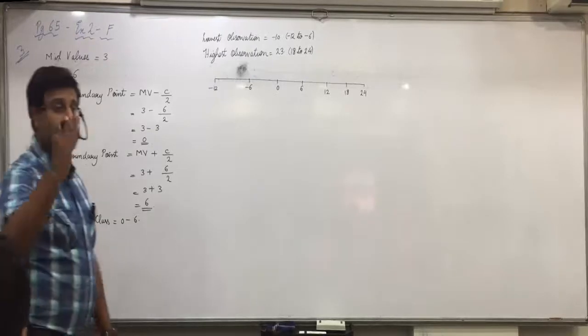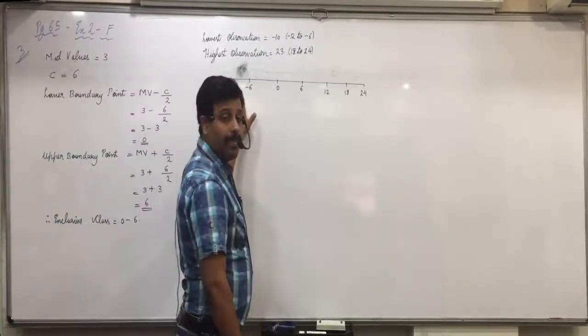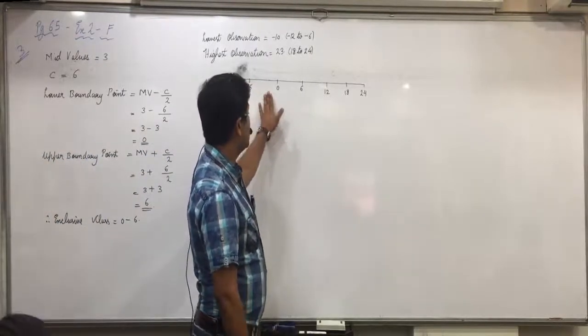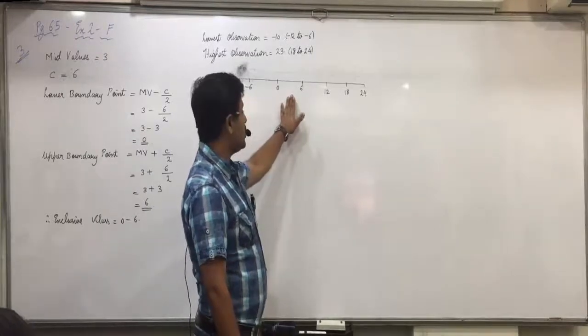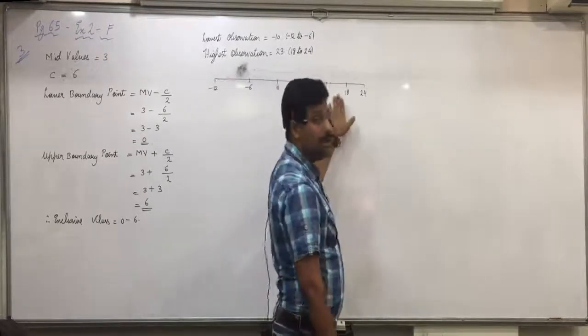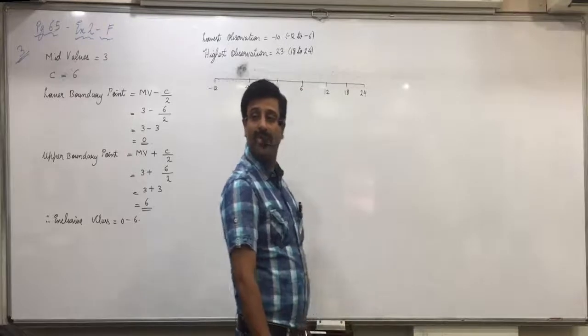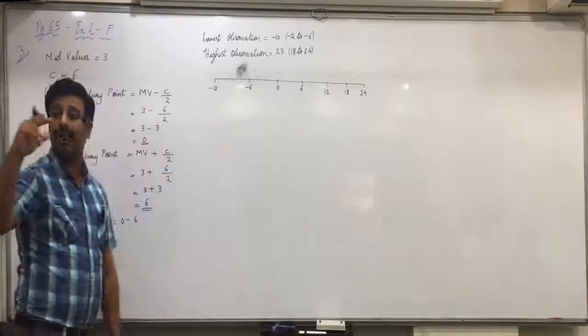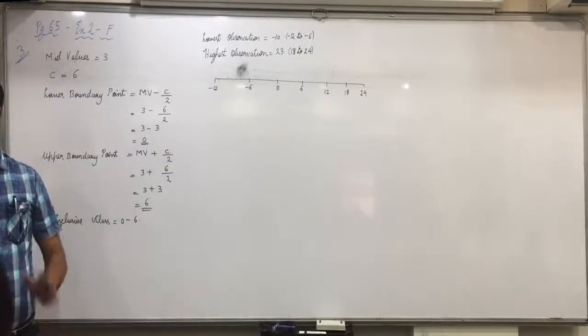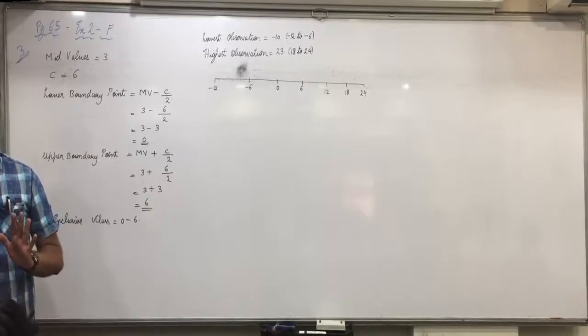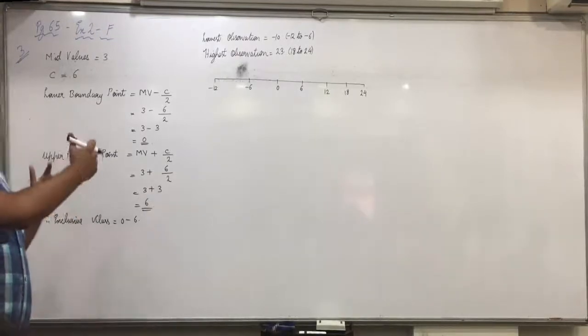What all will be our classes in the solution? Minus 12 to minus 6. Then minus 6 to 0. Then 0 to 6. 6 to 12. 12 to 18. 18 to 24. And then from the question we can do the tally marks. So first part of the question will be okay. Anyone who wants me to repeat anything up till here again?